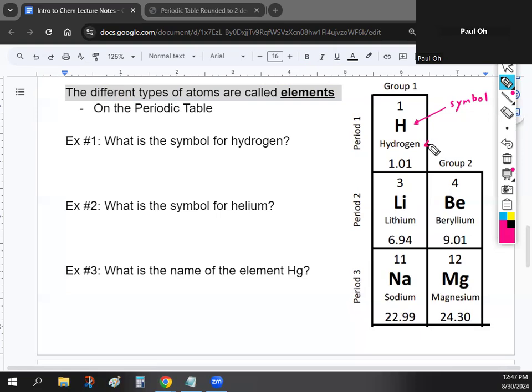Okay, and obviously the word on the bottom, you guys can probably guess, is going to be the element's name. Okay, so you guys can write that down. So we got the symbol and the name. You can use either one. Whenever you're talking about an element, you can write the full name if you want, or if you want to be quick and efficient, you can just write the symbol. Okay? And that'll make perfect sense.